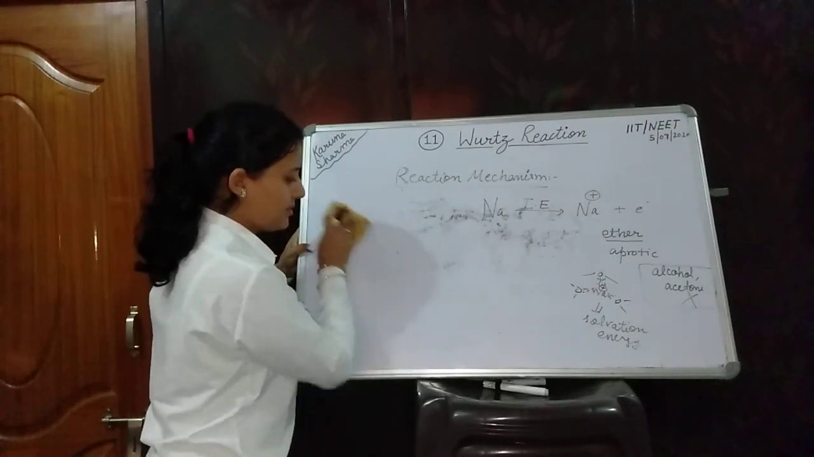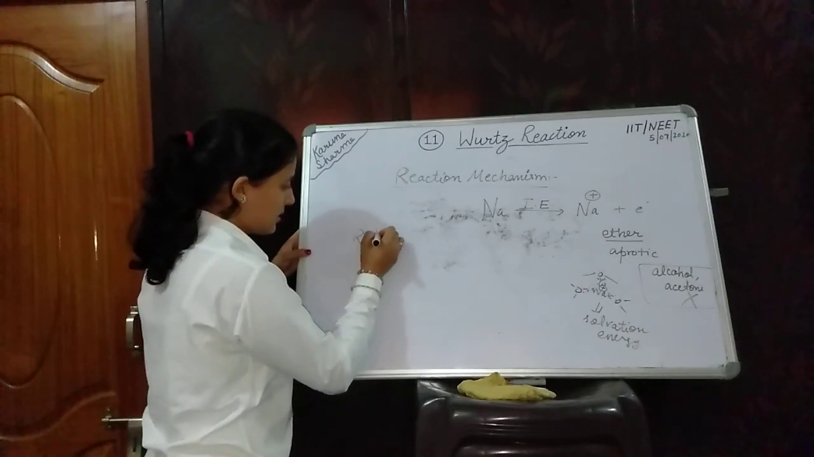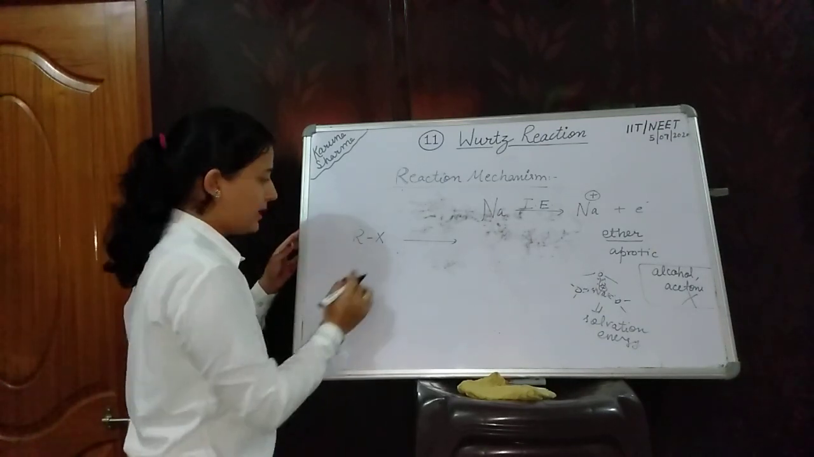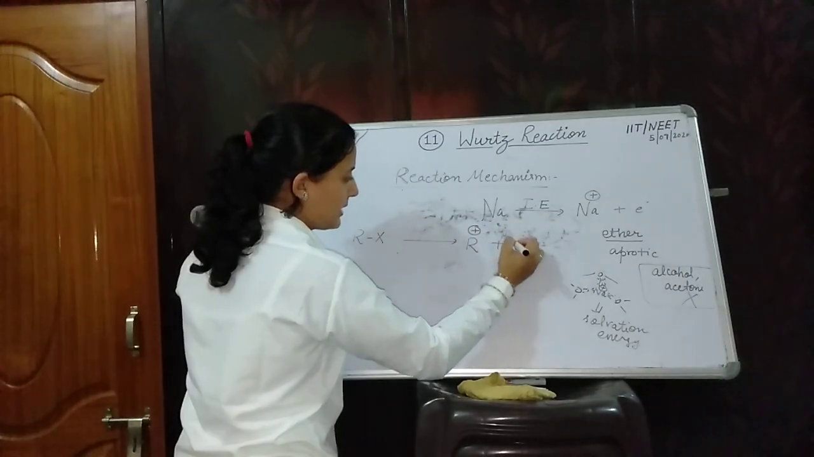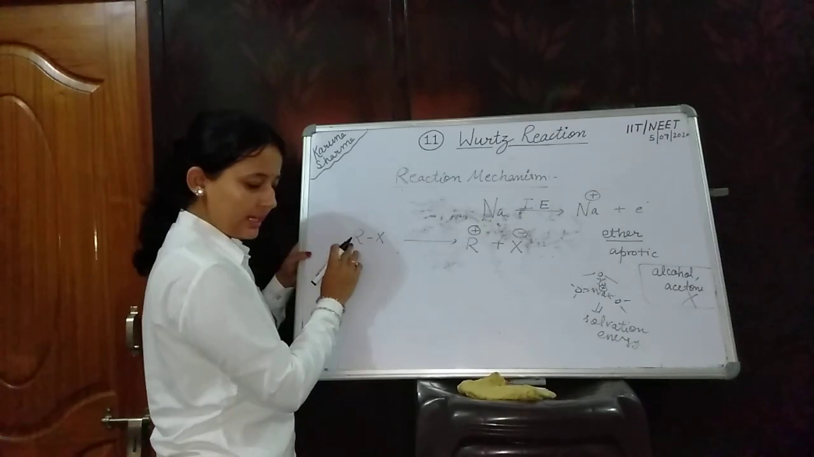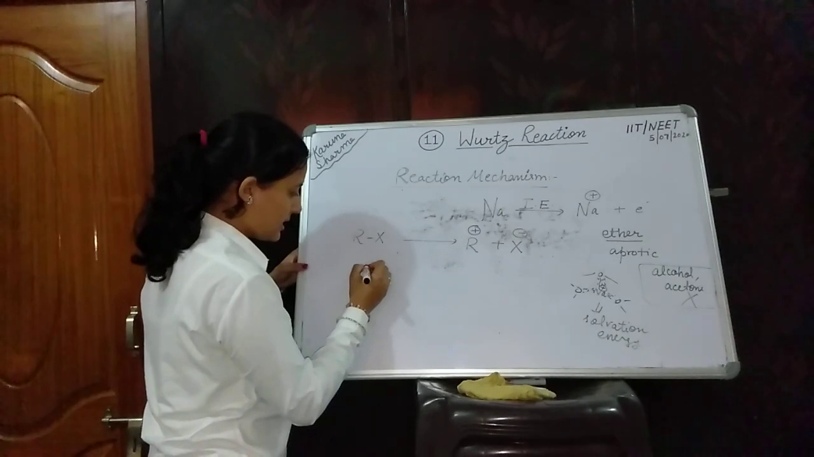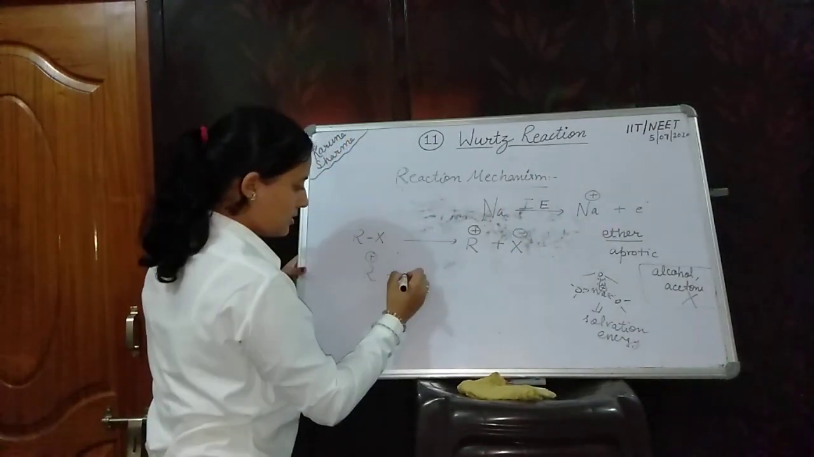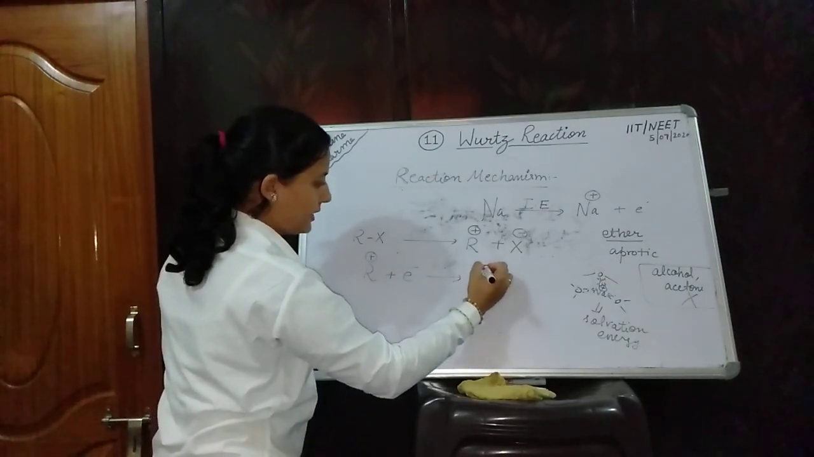Here I am taking a simple example, that is RX. As halogen is more electronegative than carbon, R positive plus X negative is formed. As X is more electronegative than carbon, this R plus will attract this electron, and R free radical is generated.